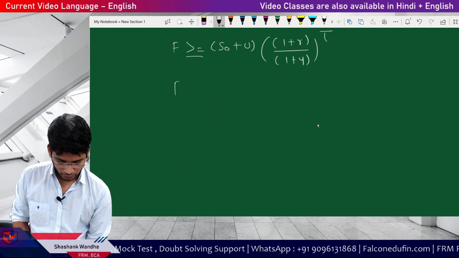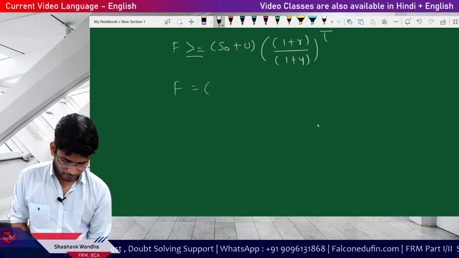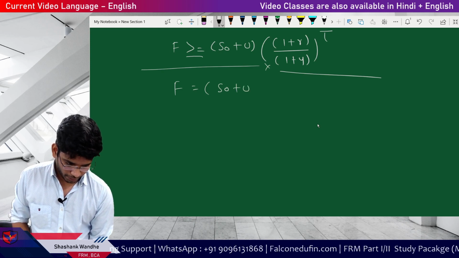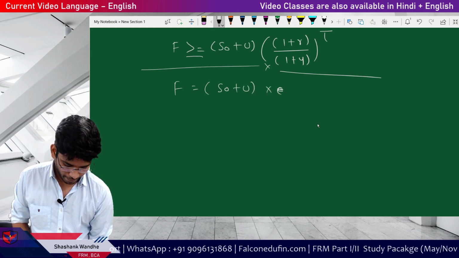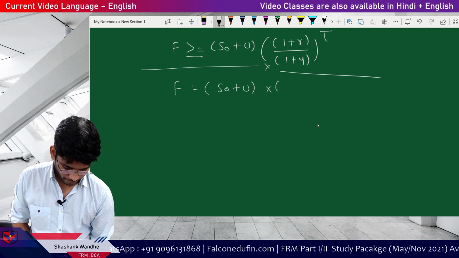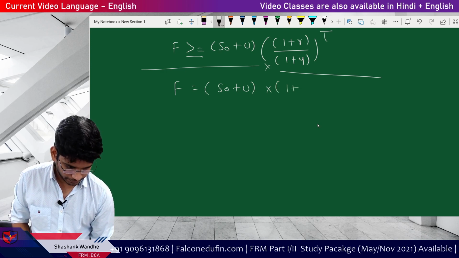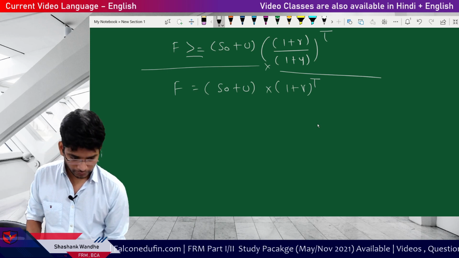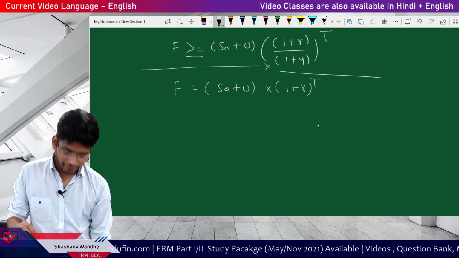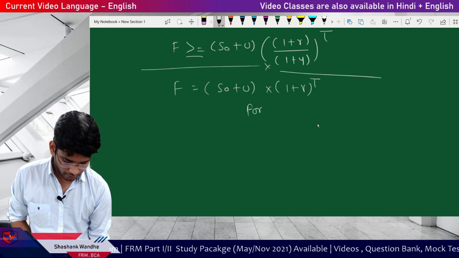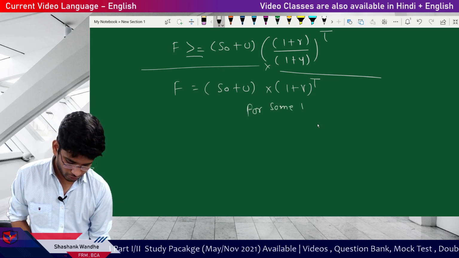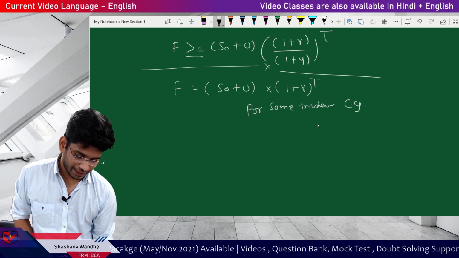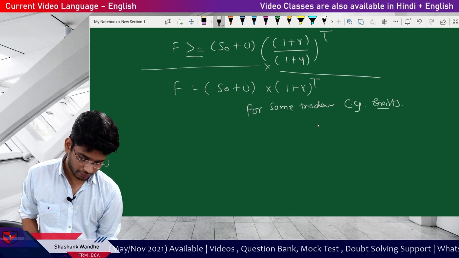And then we know forward rate is equal to S0 plus U multiplied by 1 plus R to the power T. But for some traders, convenience yield exists, right?